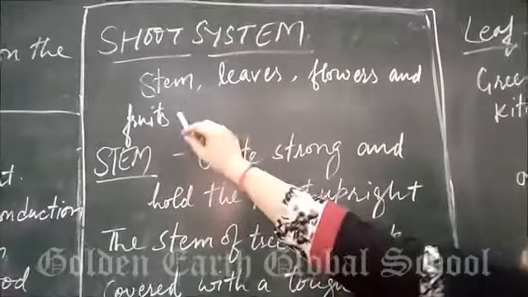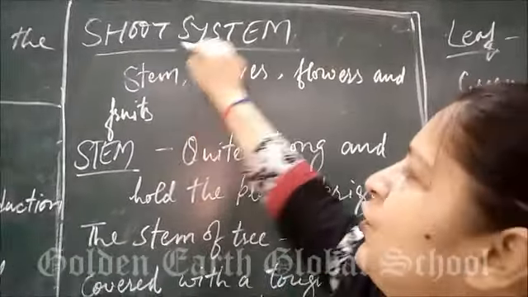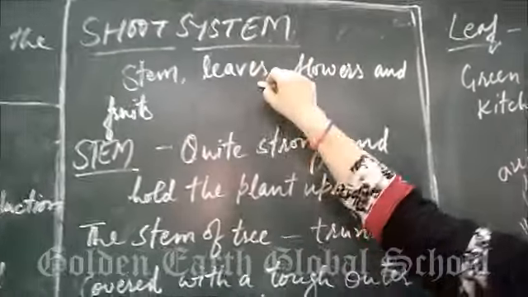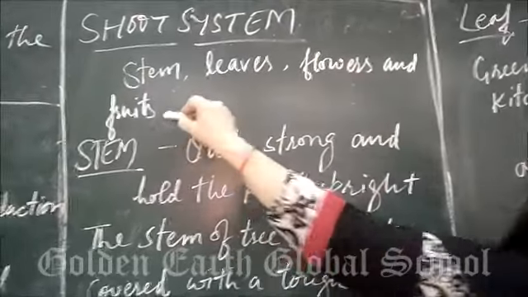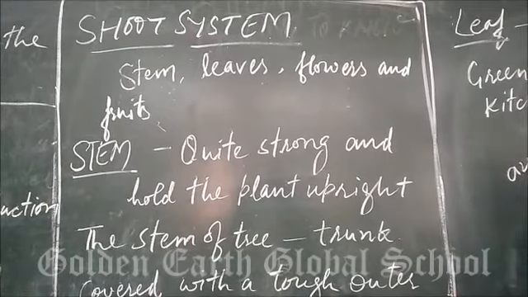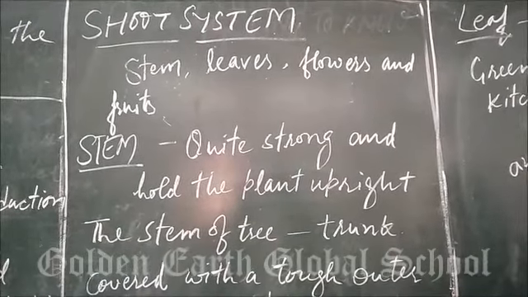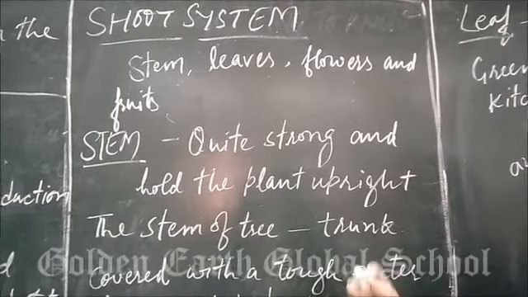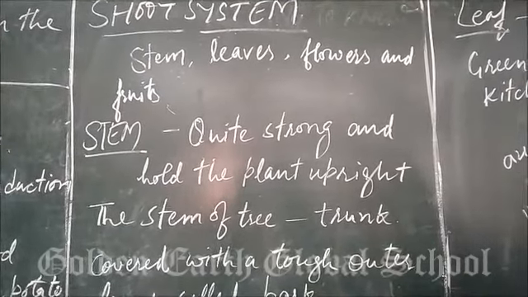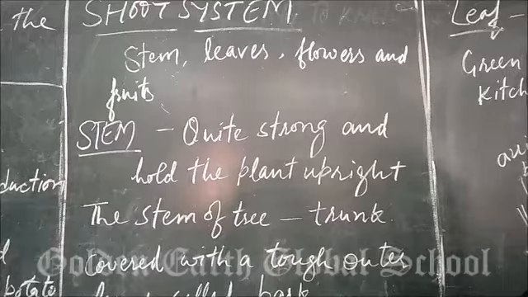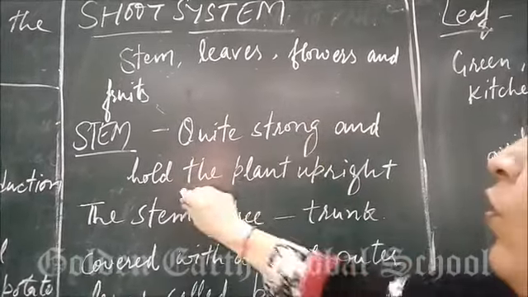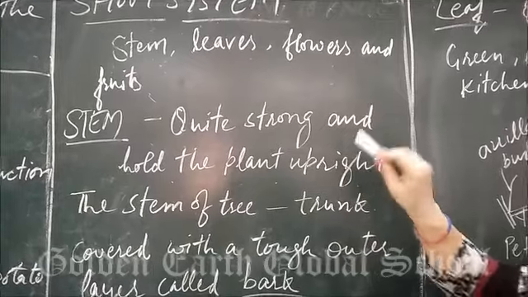We have just completed the root system. Now we are going to start our next topic, the shoot system. The shoot system contains the stem, leaves, flowers and fruits. The stem is a very important part of the plant. The stem is quite strong and holds the plant upright.